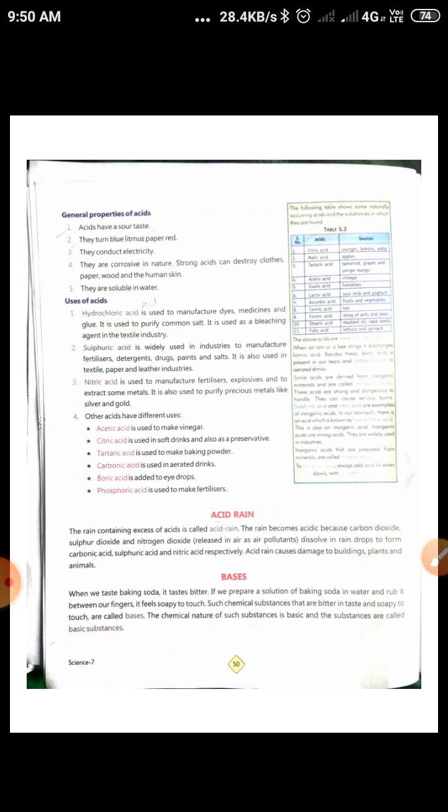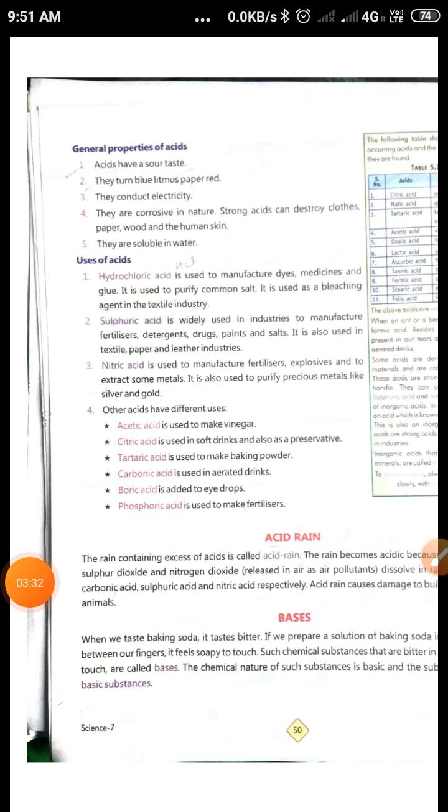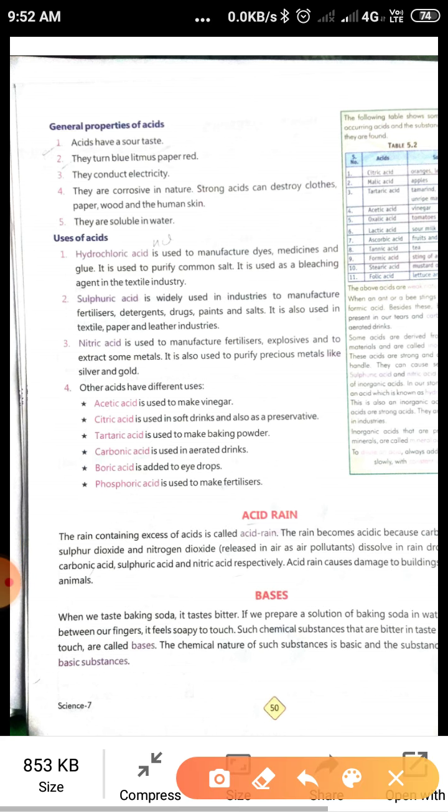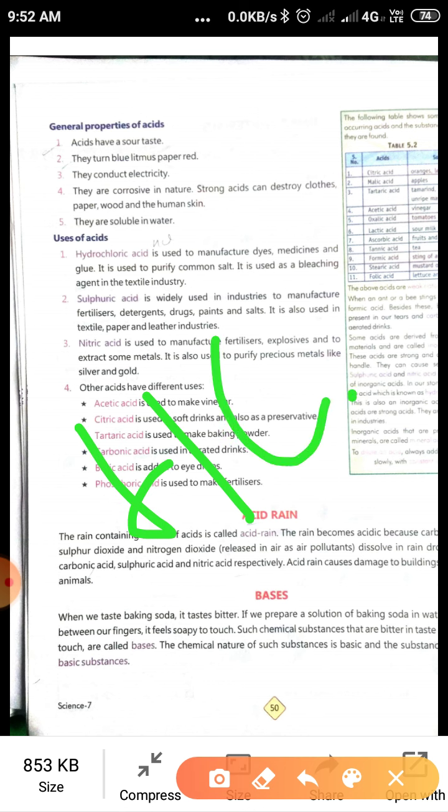So students, here I am going to tell you the uses of acids. Hydrochloric acid is used to manufacture dyes. So what is the formula of hydrochloric acid? Okay students, this is the formula of hydrochloric acid, HCl.